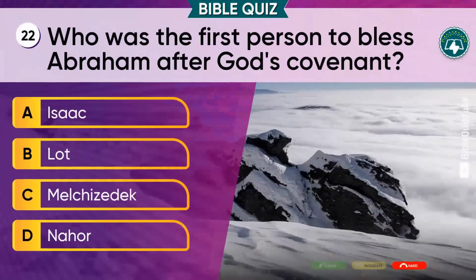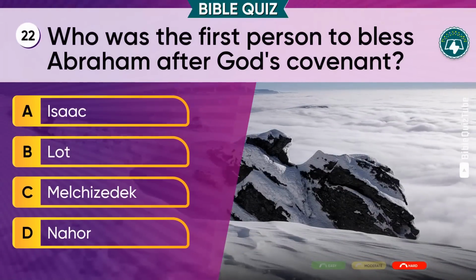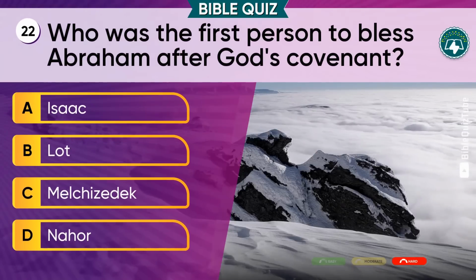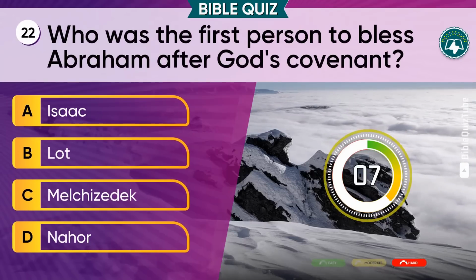Question 22. Who was the first person to bless Abraham after God's covenant? A. Isaac. B. Lot. C. Melchisedec. D. Nahor.